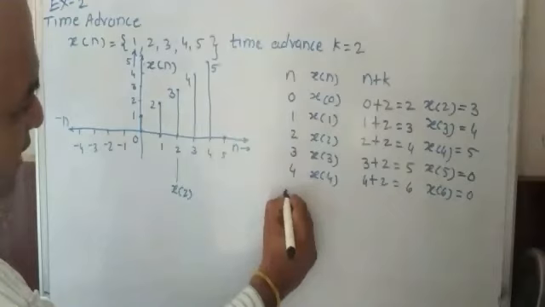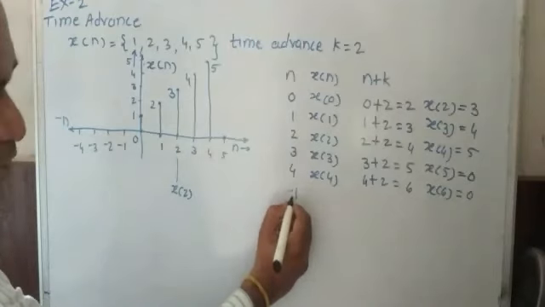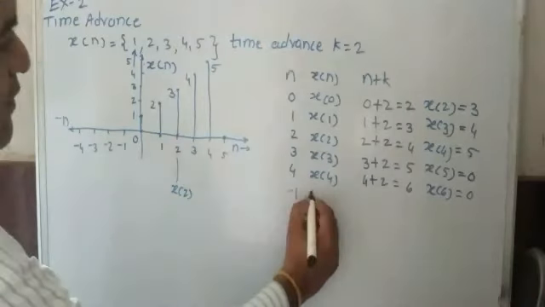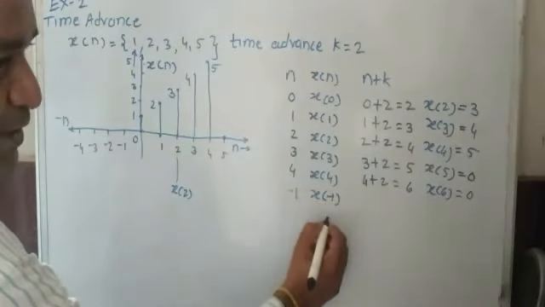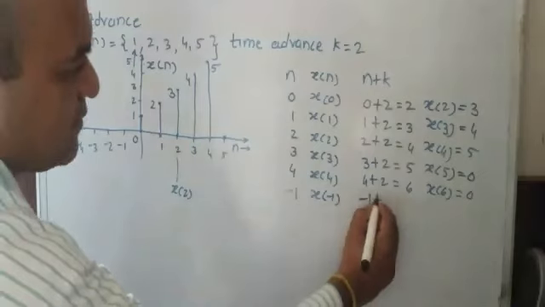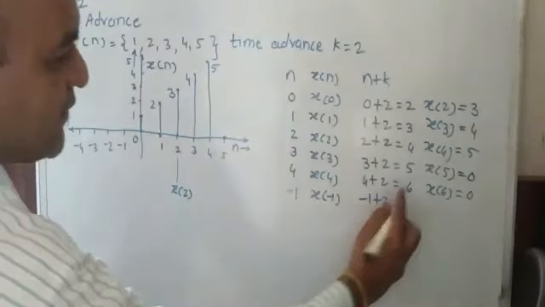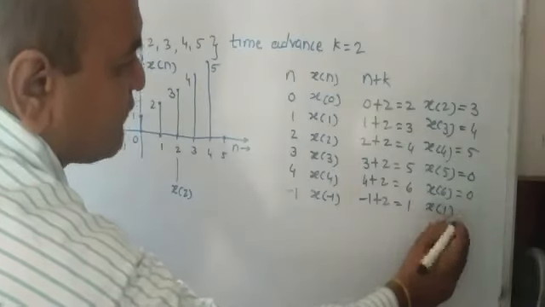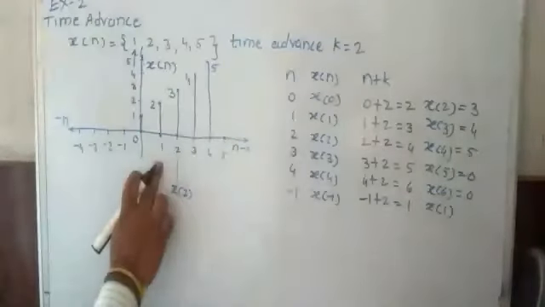So I write here when n is equal to -1. What will be the value? At n is equal to -1, I will get x of -1 plus 2, what is it? It is 1. So that's why x of 1. What is x of 1? X of 1 is 2.